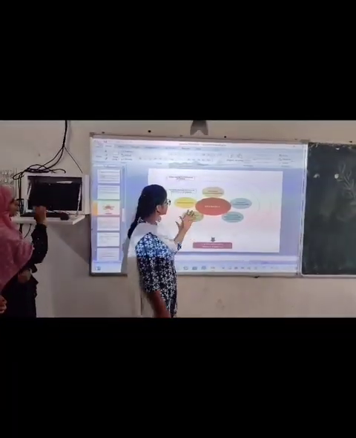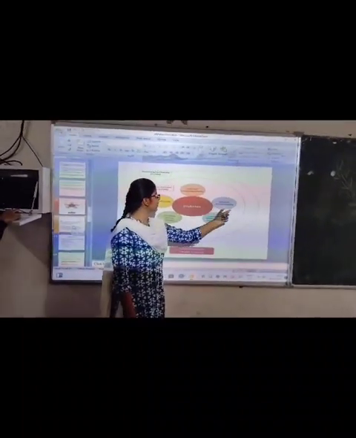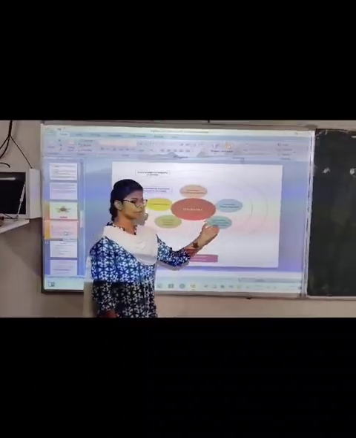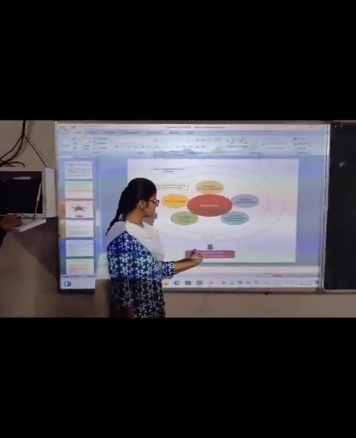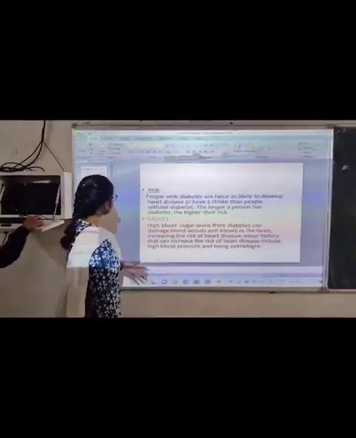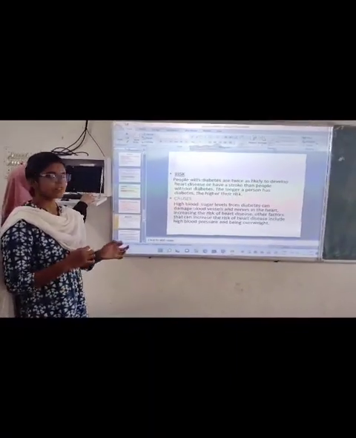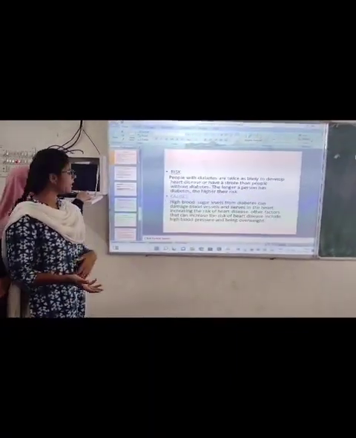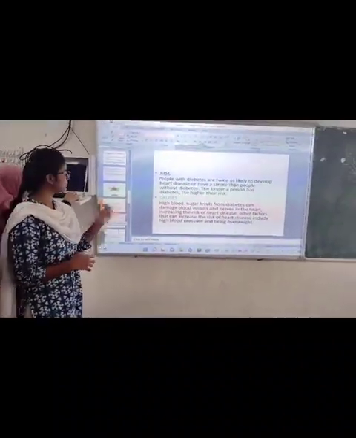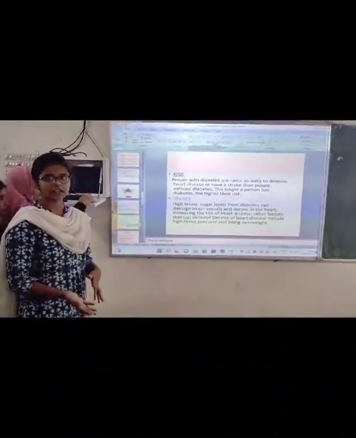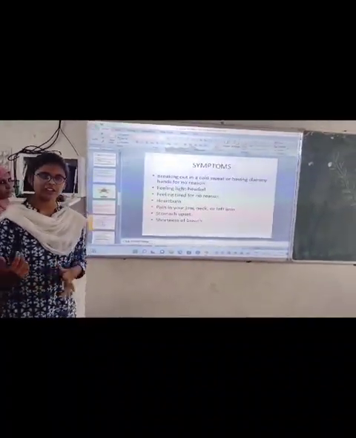The causes of diabetic heart problems include diabetic cardiomyopathy, diabetic nephropathy, coronary microvascular dysfunction, coronary artery disease and hypertension, and this leads to symptomatic heart failure. People with diabetes are twice as likely to develop heart disease or stroke. High blood sugar levels from diabetes can damage the heart and nerves, and increase the risk of heart disease, which includes high blood pressure and being overweight. And my friend Archana will continue.